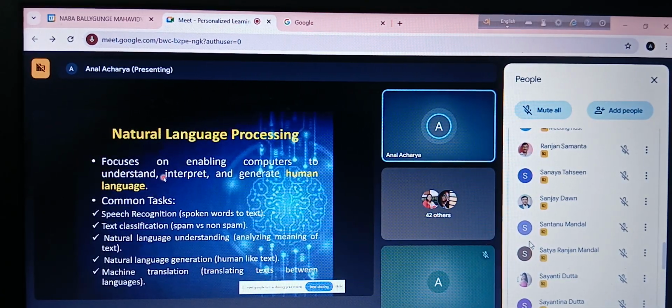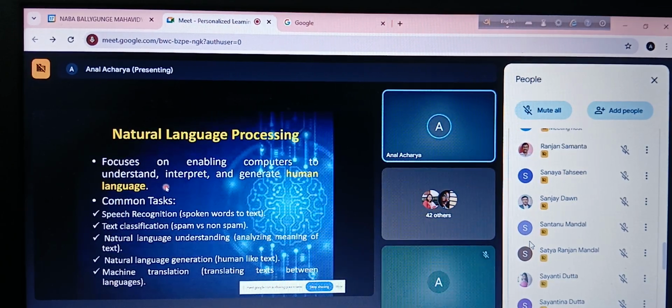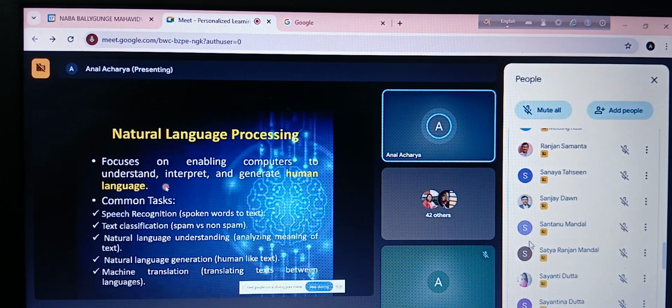Now over here there are certain challenges involved. Written text is perhaps relatively easy to understand. But let us suppose the computer has to understand one speech. There are various people in various portions of the world, isn't it?